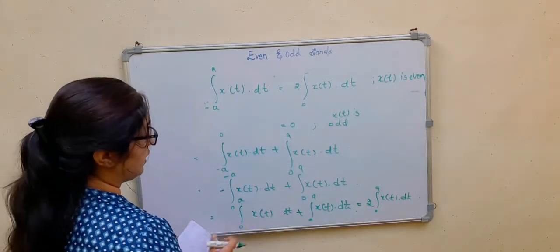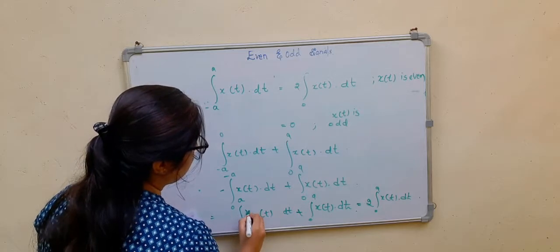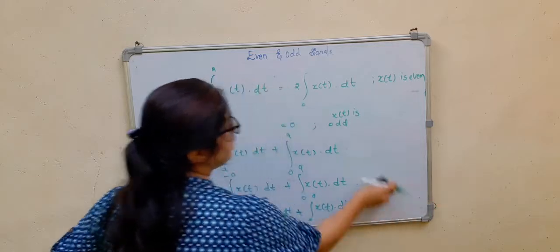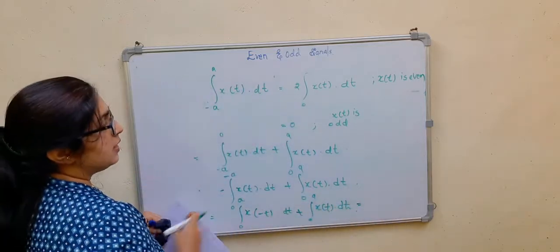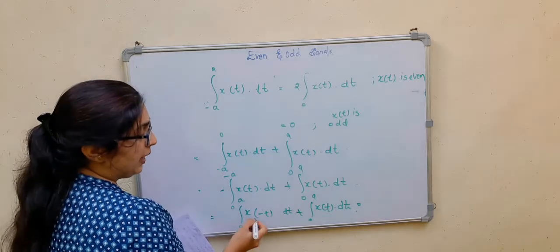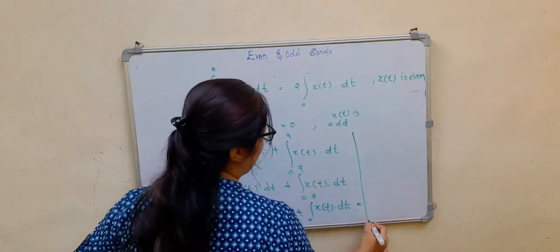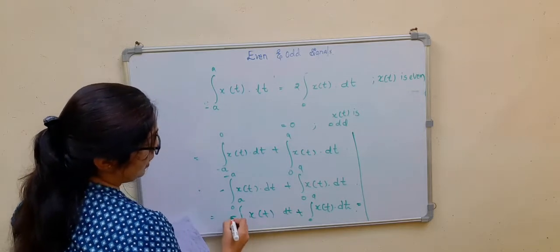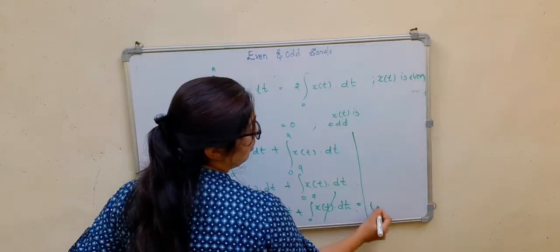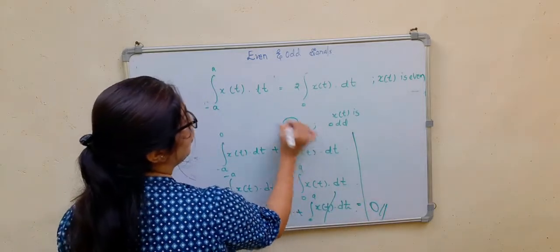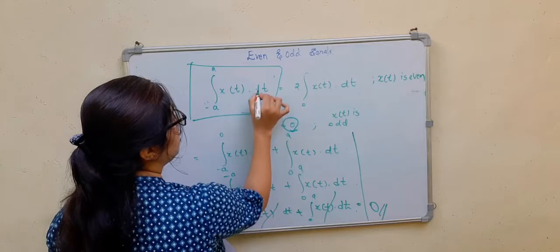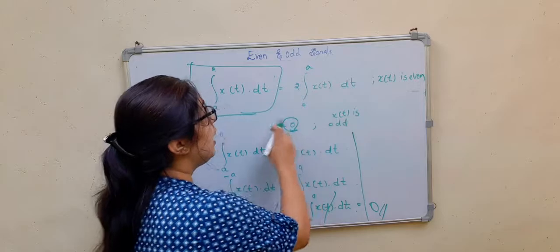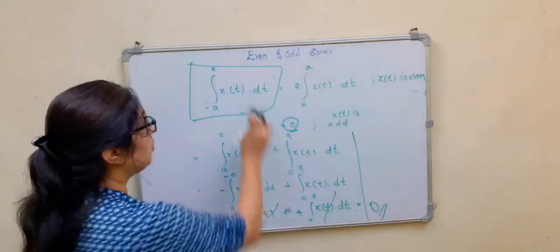Suppose this was an even signal. This was your x of minus t. Now, if it is an odd signal, the same procedure applies till here, but x of minus t is equal to minus x of t. So this and this get cancelled, and that will be equal to 0. This is the proof for this integration. If x of t is even, it is 2 times the integral from 0 to a of x of t dt, and if it is odd, it will be 0.